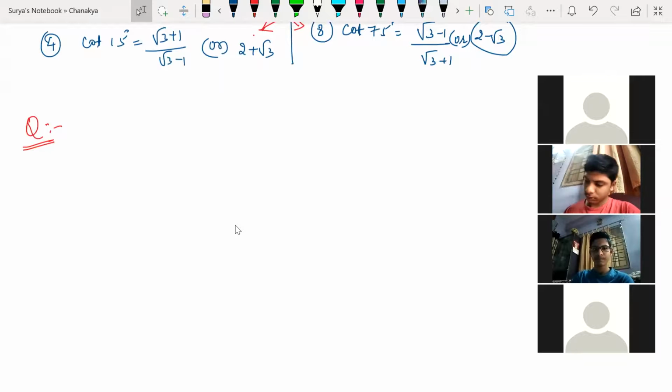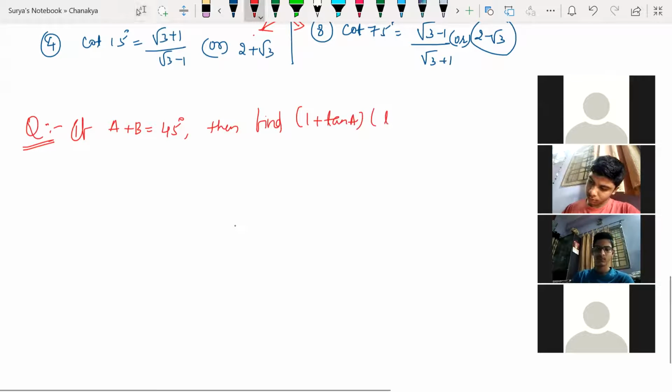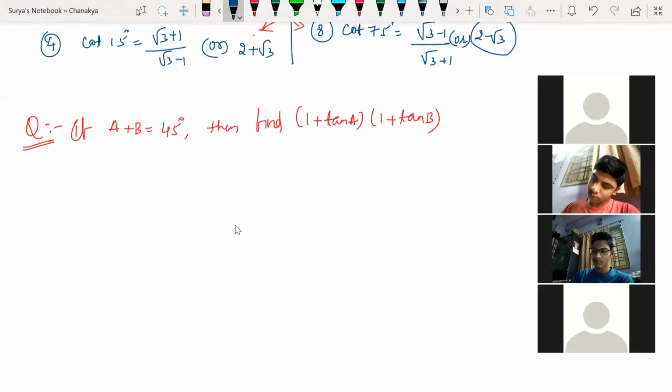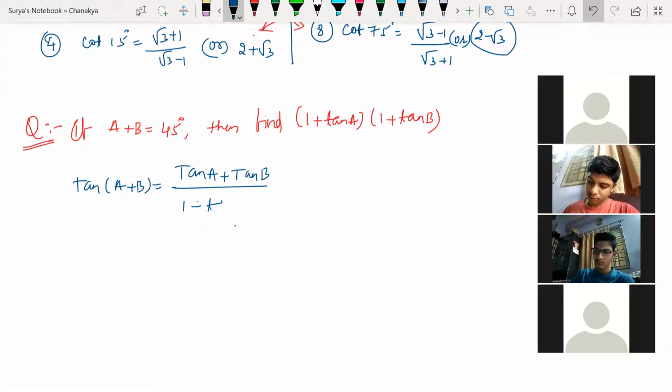So if A plus B is equal to 45 degrees, guys, then find the value of 1 plus tan A into 1 plus tan B. All right. So basically I know the tan A plus B formula. What is the tan A plus B formula? Tan A plus B formula is tan A plus tan B whole divided by 1 minus tan A into tan B.